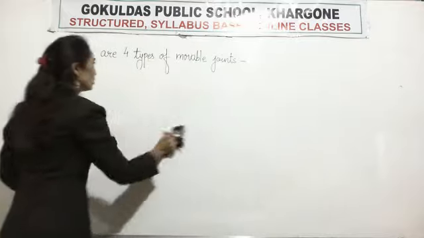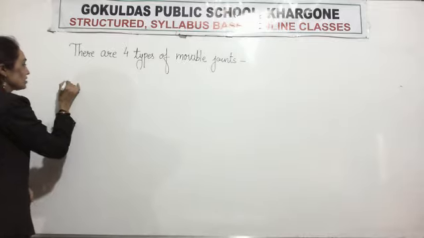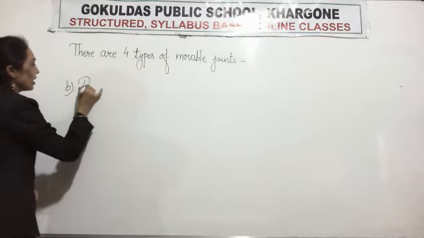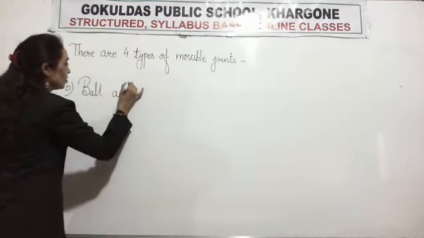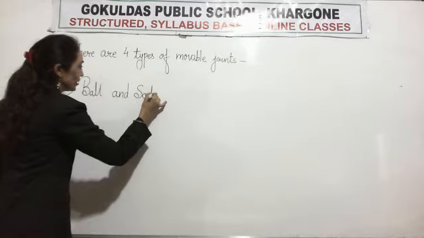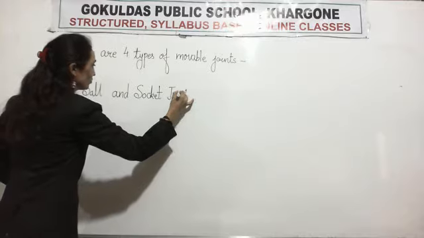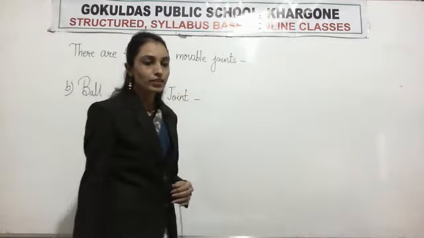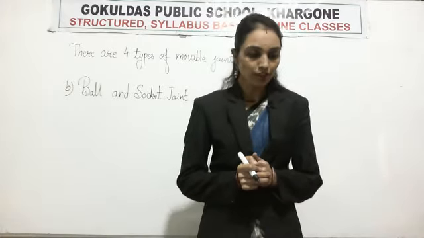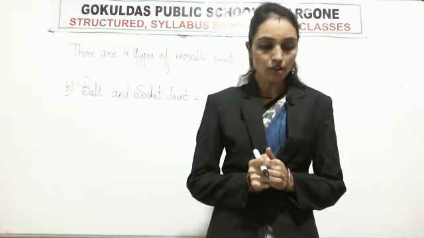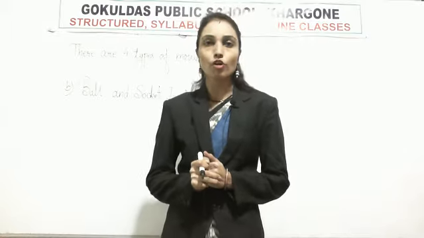We have already read about these four types of movable joints. In this type of joint, the ball or rounded part of one bone fits in the socket of the other bone, and this allows maximum movement. The hip and the shoulder joints are the examples of this type of joint.